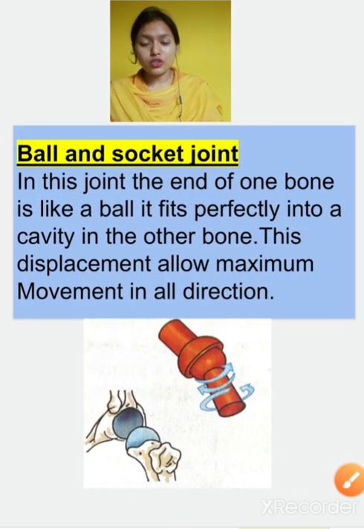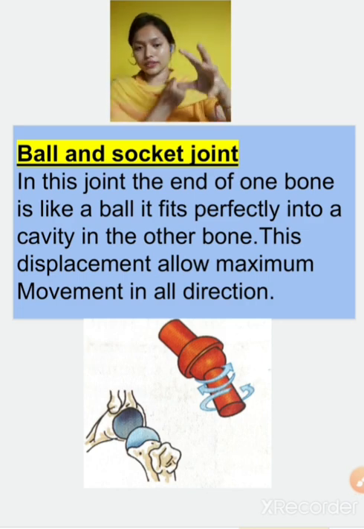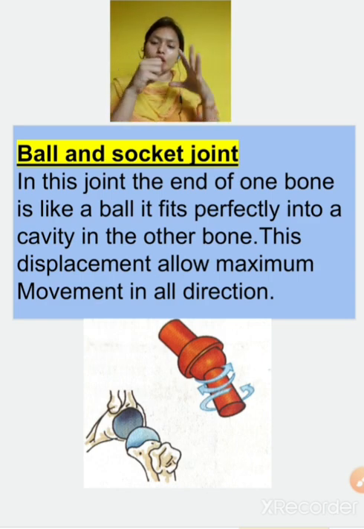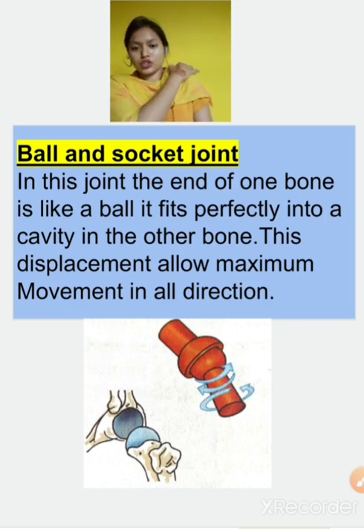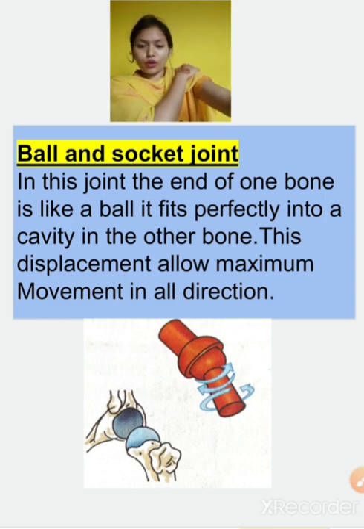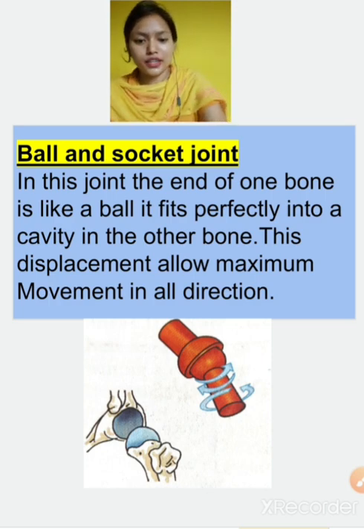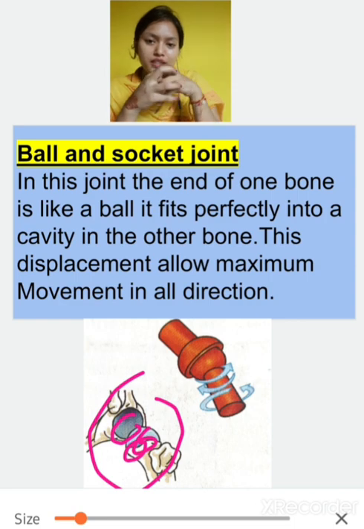Now the ball and socket joint. As the name suggests, one will be a ball and one will be the socket. They will fit into each other and they can move like this. You can touch your shoulders, all of you touch your shoulders. You will feel that there is a ball, and inside that another bone is fitted like this, as you can see in this diagram. Here this is like a ball and a socket is there, so they will fit into each other and they will move.